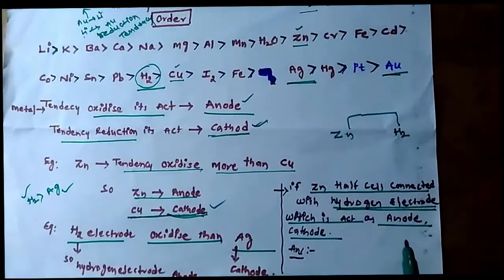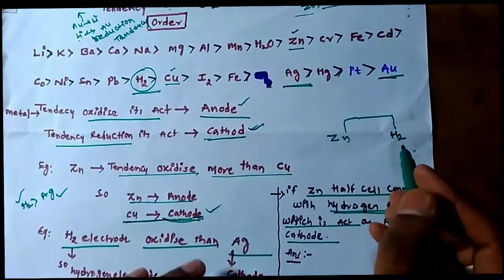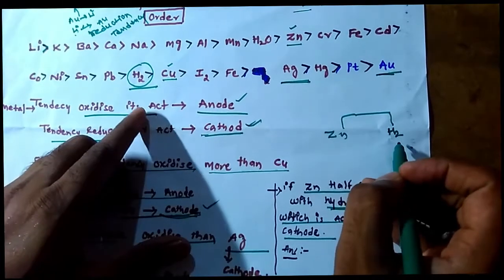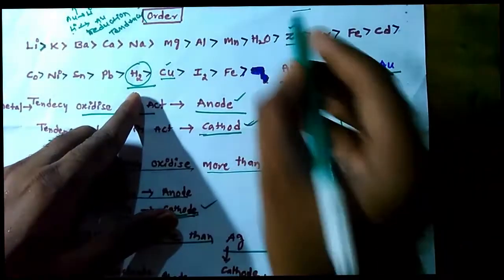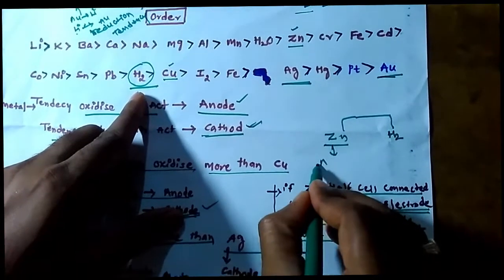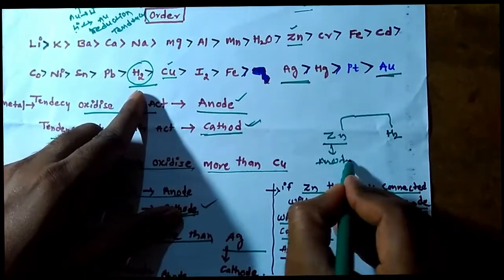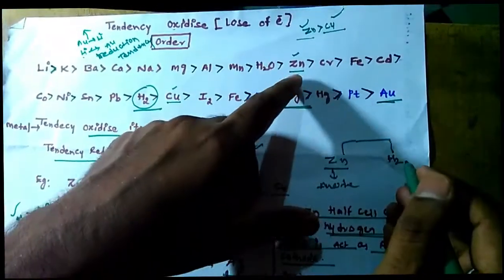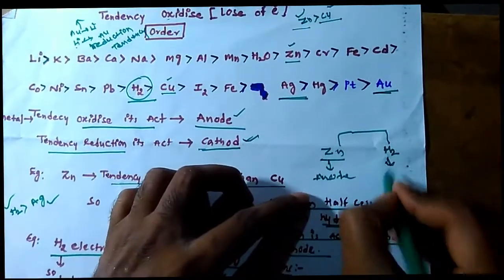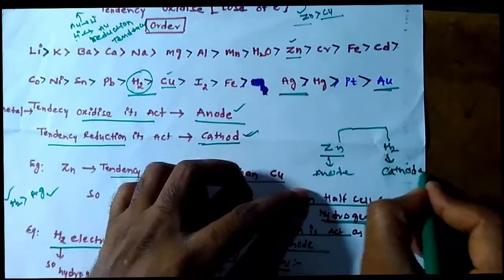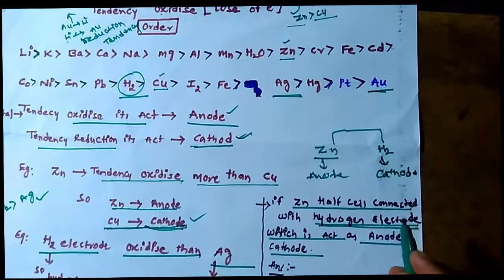Now you tell me. Zinc is more oxidizing than hydrogen, yes or no? Zinc is more oxidizing, so it is the anode. Hydrogen is less oxidized than zinc, so it is the cathode. Zinc acts as an anode, hydrogen acts as a cathode.